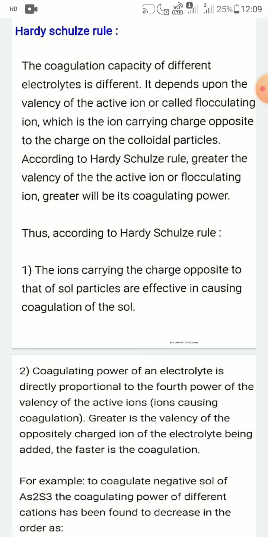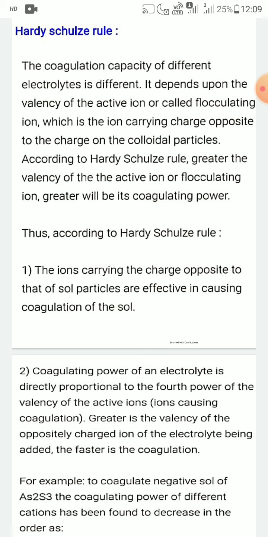The coagulation capacity of different electrolytes is different, and it depends upon the valency of the active ion or the flocculating ion, which is the ion carrying charge opposite to the charge on the colloidal particles.